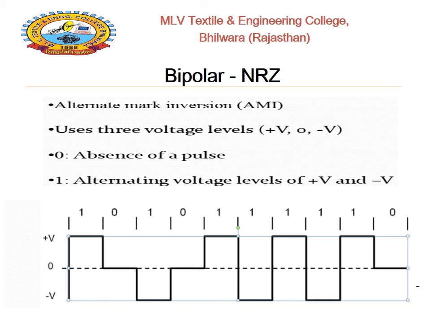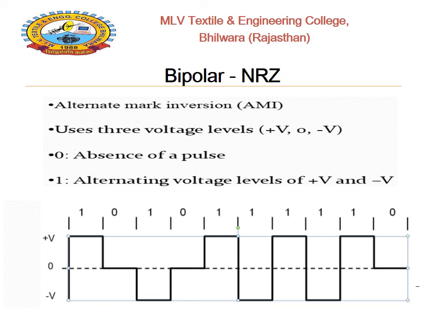The next line code is the bipolar NRZ, which is represented as plus V, 0 and minus V. It is also known as the alternate mark inversion line coding. It uses three voltage levels: plus V, 0 voltage that is related to ground level, and minus V for below the ground level. 0 represents the absence of pulse. 1 represents the alternating voltage level of plus V and minus V.